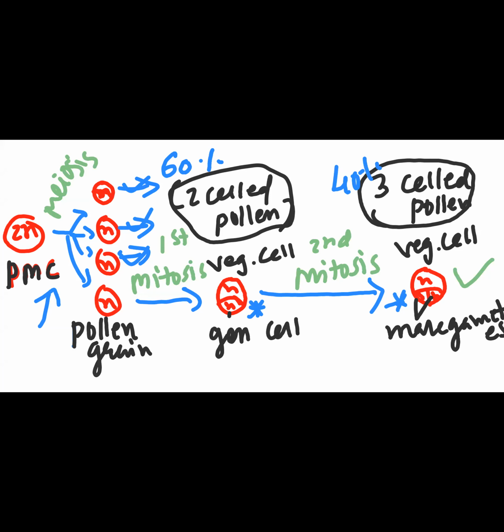So each out of the 4, each haploid pollen grain or microspore will ideally undergo first mitosis and second mitosis to make the mature male gametophyte. As far as this journey, the gametophyte formation journey, is concerned, from here to here.